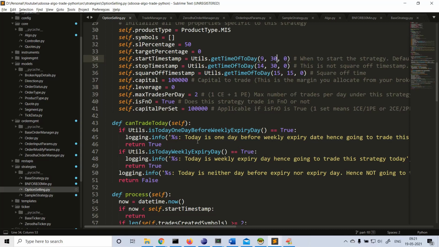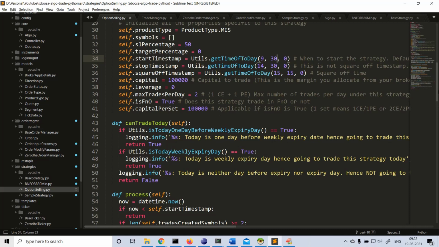I mean precisely on weekly expiry day and one day before weekly expiry day. That is, if weekly expiry day is on Wednesday, then we are going to trade this on Tuesday and Wednesday. Otherwise, in the normal scenario, we are going to trade this on Wednesday and Thursday. Currently, the time is 9:22.